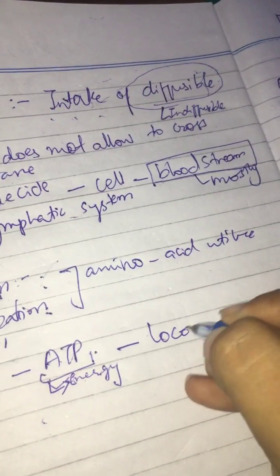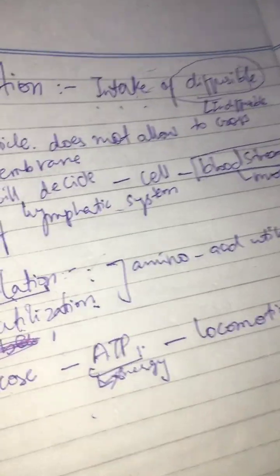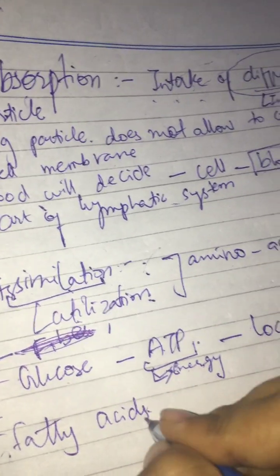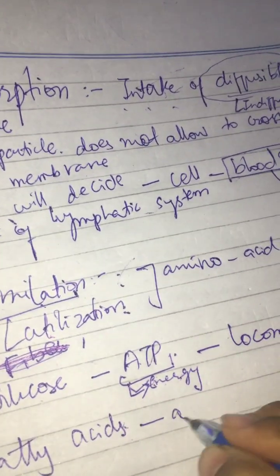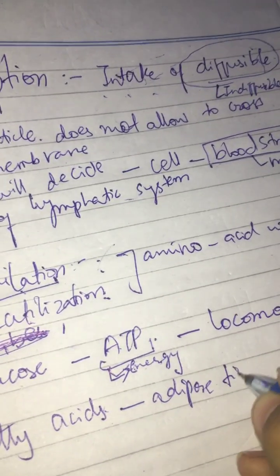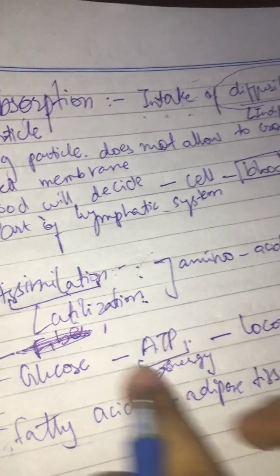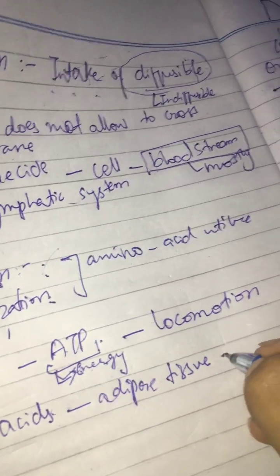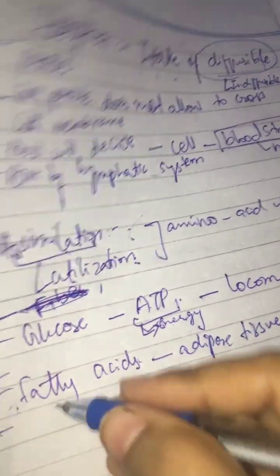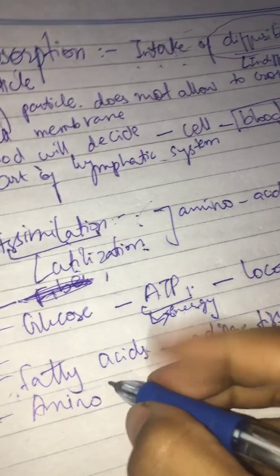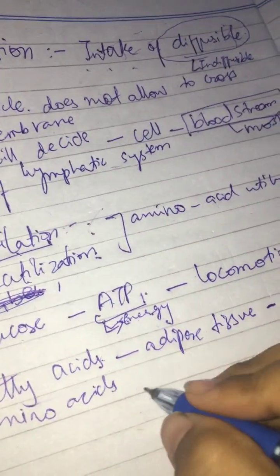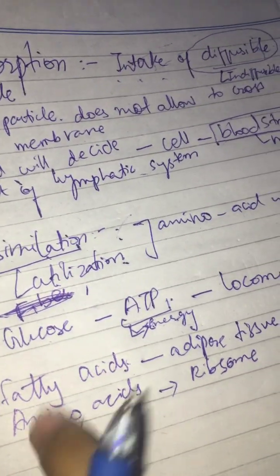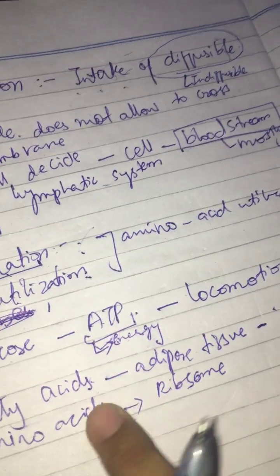So ATP is the energy currency required by our body, for locomotion. If we talk about fatty acids, they are converted to adipose tissue. When they are not required in the body, they have to be converted into micromolecules and go through further processes. This is also known as assimilation. Thirdly, we have amino acids, which could be converted into ribosomes later on. First protein is converted to amino acids, then the amino acids are converted into ribosomes.